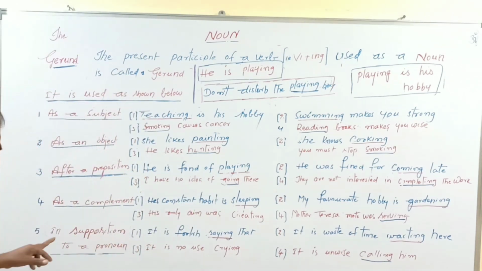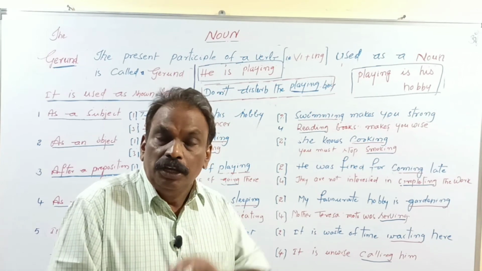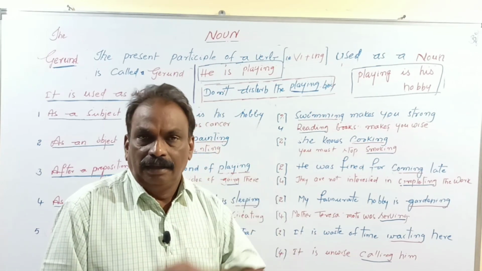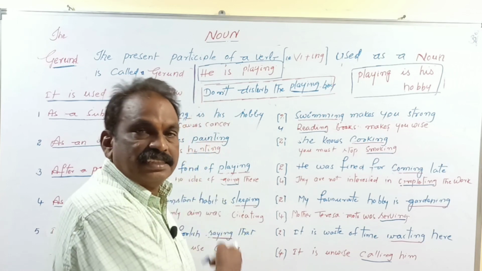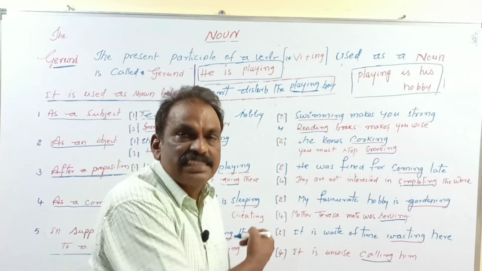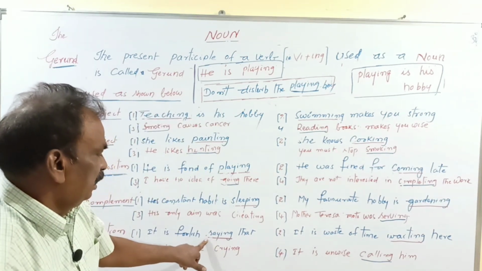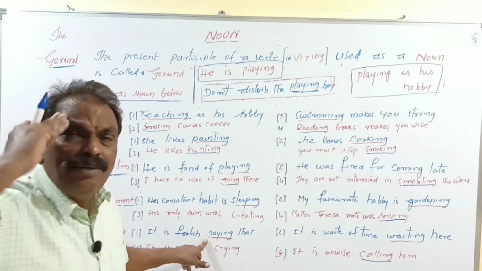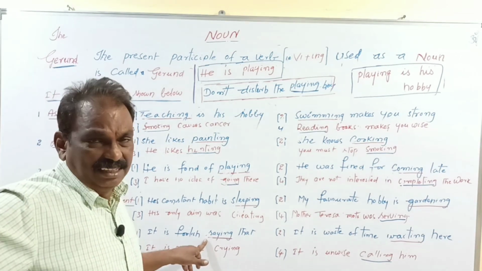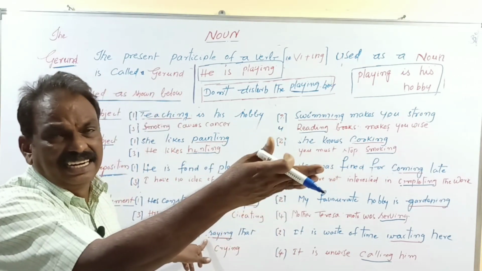Understood? Next, in apposition to a pronoun, generally some ideas are told by us. Those ideas are to be presented by using gerunds. That is one of the ways which we follow. Let us study some examples. It is foolish saying that. That is an idea we get. Suppose somebody says something and you want to tell your idea. It is foolish saying that.